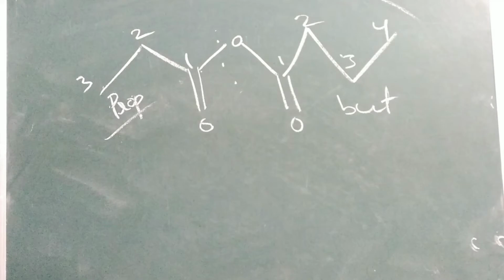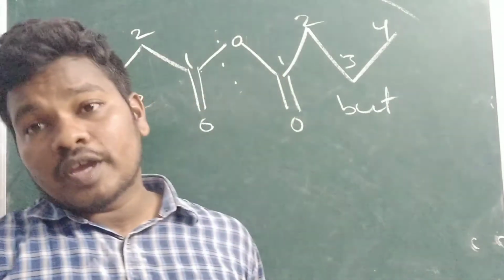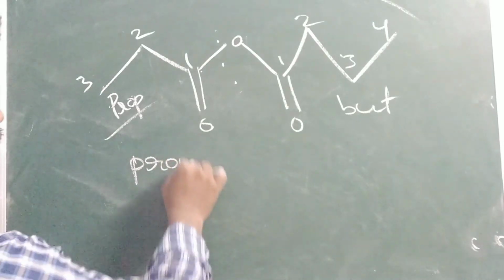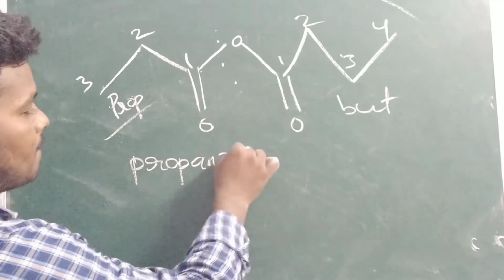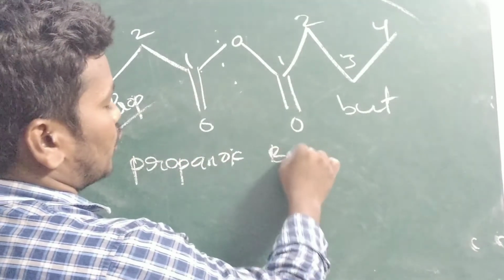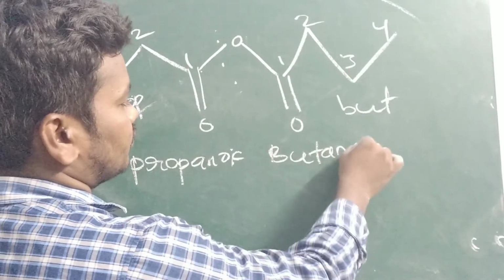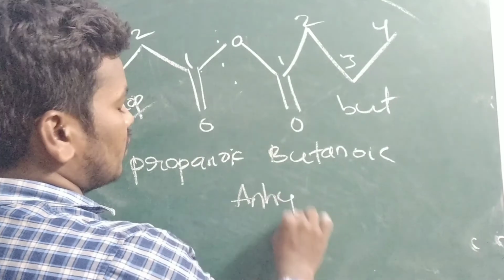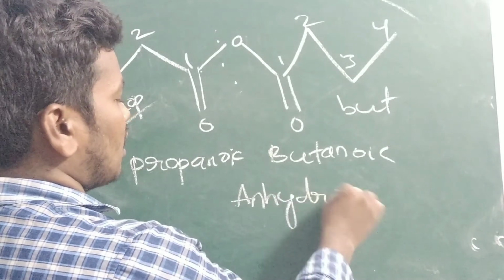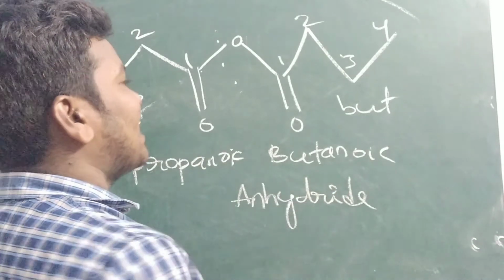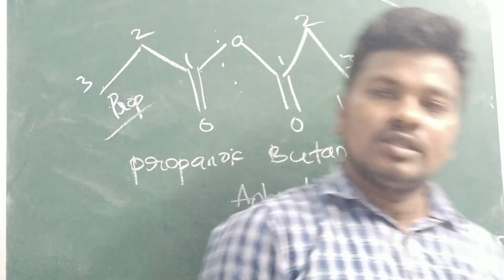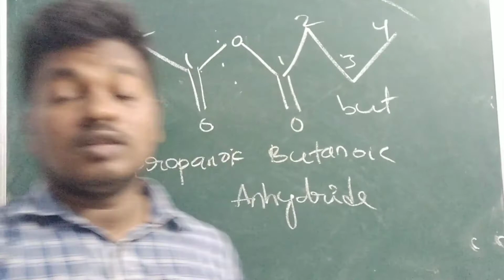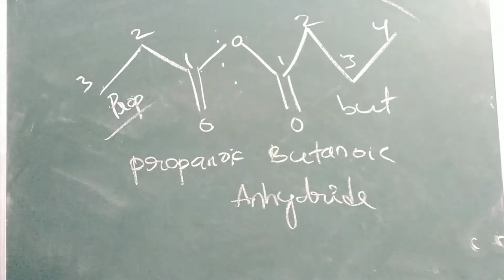Propanoic, butanoic anhydride or butanoic, propanoic anhydride? Least number first: propanoic, butanoic anhydride. That means in between the propanoic and the butanoic, the anhydride oxygen is present, where we give the connection of the oxygen. Here only we are mentioning the oxygen.